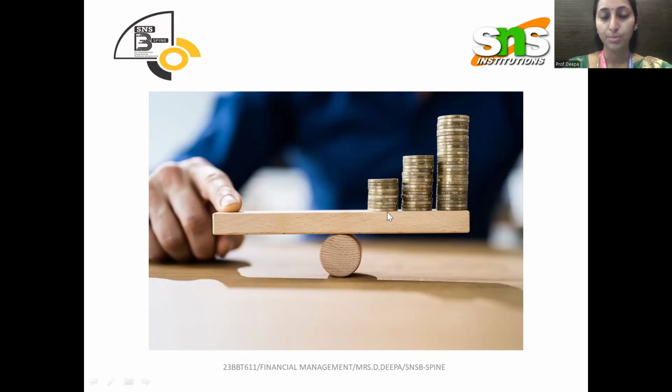A business has different kinds of funds, such as owners' funds as well as outsiders' funds. It is actually difficult to run the business using only owners' funds. That is called the unlevered form. If you are taking help from all different sources, that is called levered.